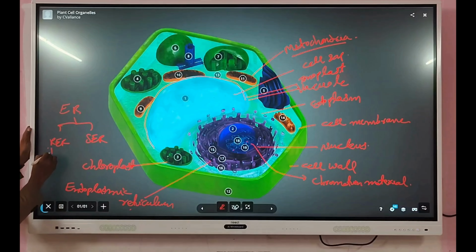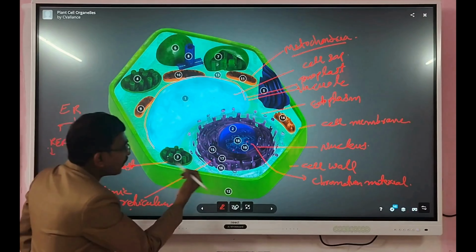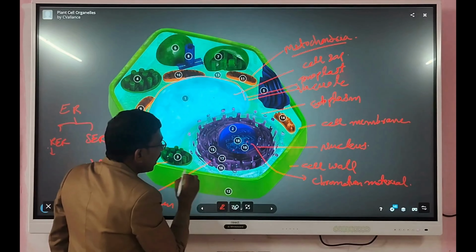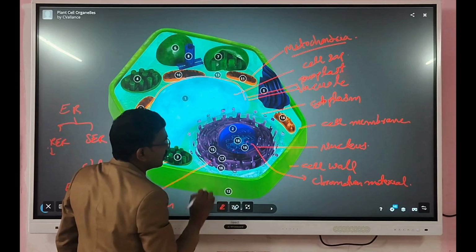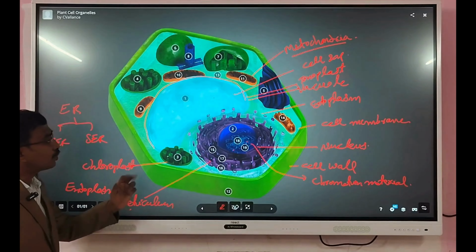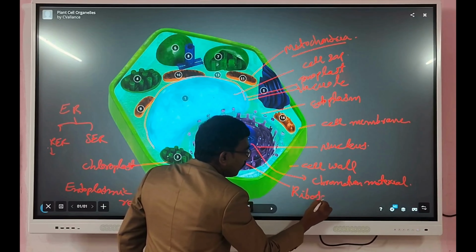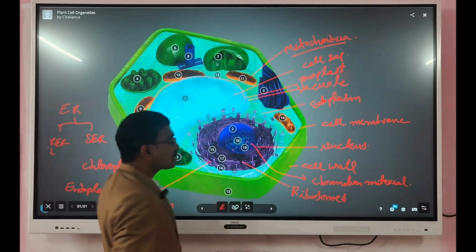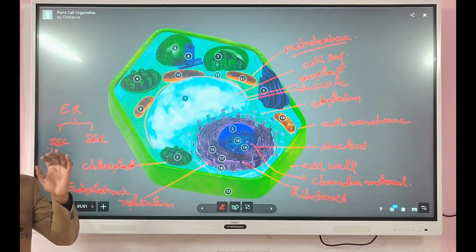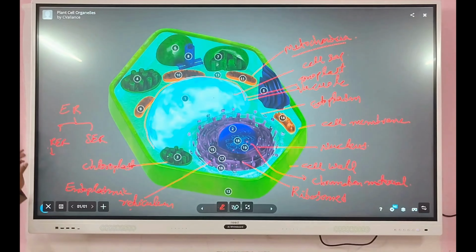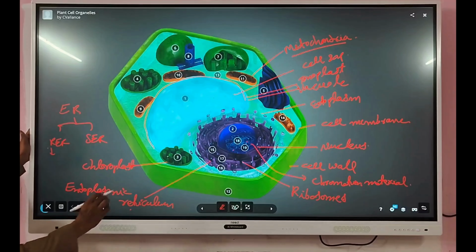So the main function of RER. When you see in the slide, the RER has small structures attached. The blue color structures are called ribosomes. The main function of ribosomes is protein synthesis. So the RER contains ribosomes.